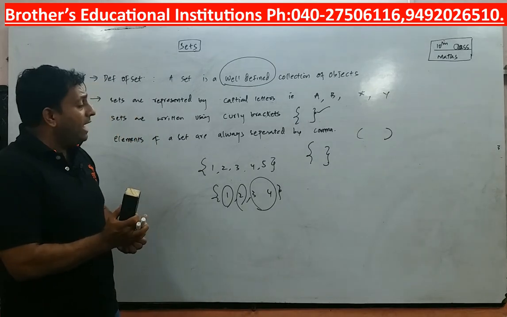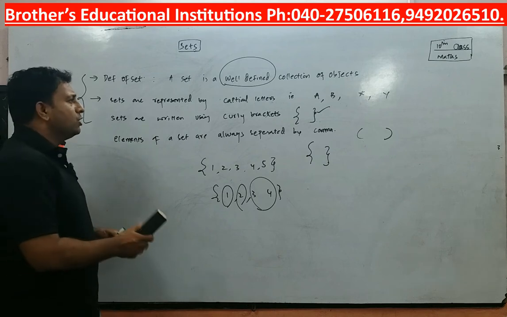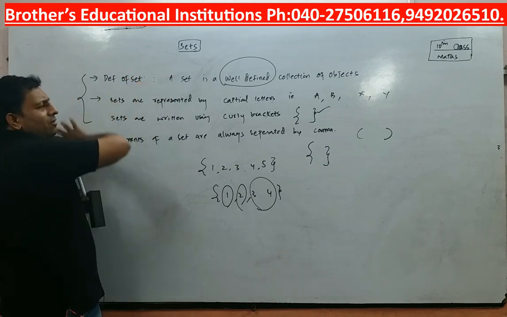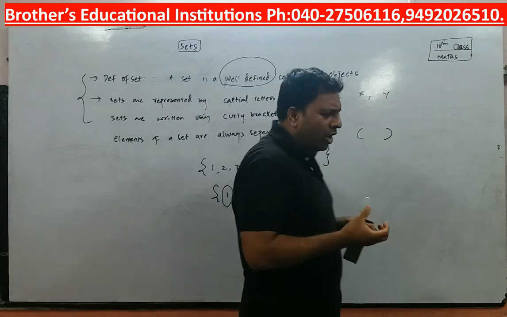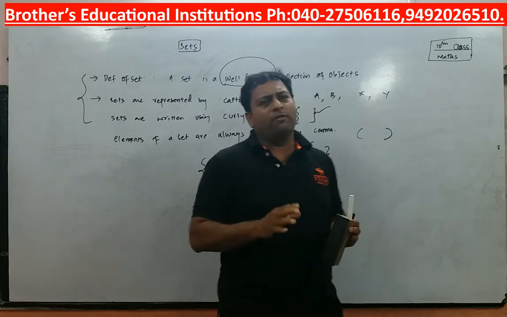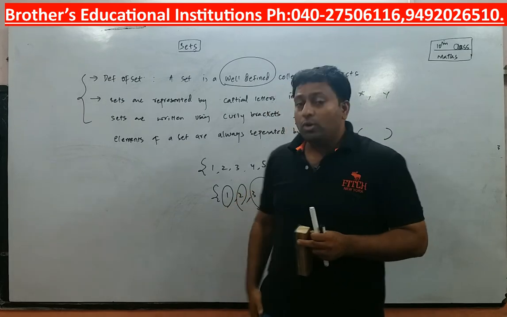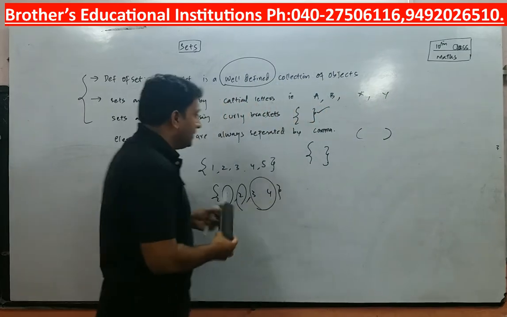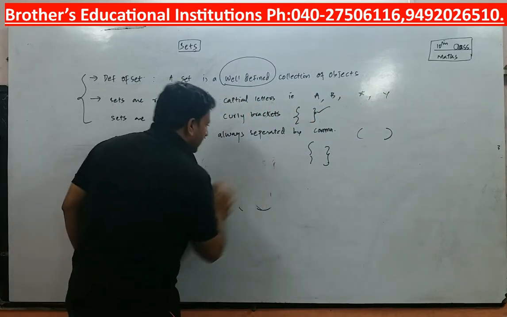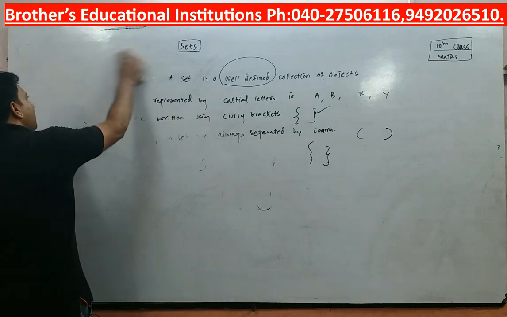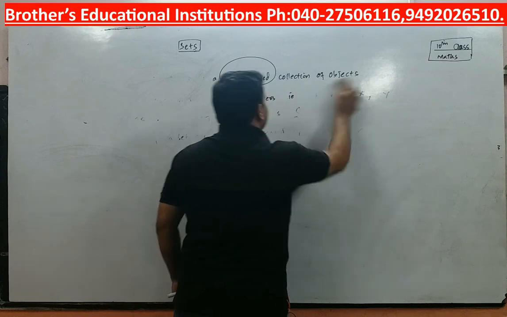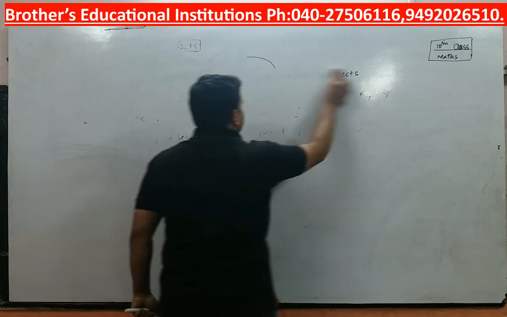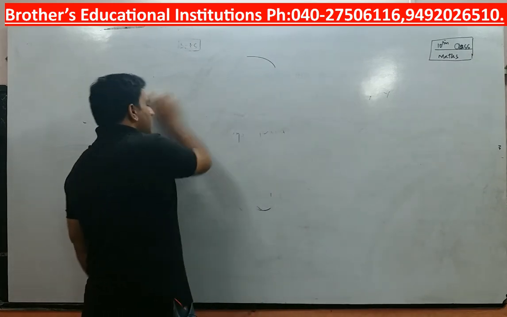To separate the elements of a set. So I am sure you are clear with the entire concept of set. Now, since you are very clear with the concept of set, what is important for you to know further is to know how a set is represented. My dear children, a set is represented in two ways. Representation of a set will occur in two ways.